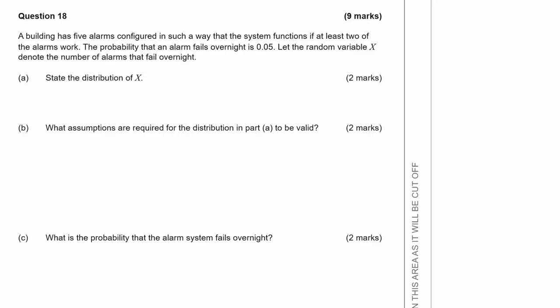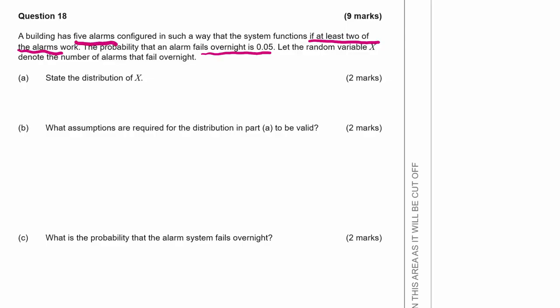Building has 5 alarms configured in such a way that the system functions if at least 2 of the alarms work. So that's if at least 2 of those alarms work, the system's going to work. The probability that an alarm fails overnight is 0.05. Let the random variable x denote the number of alarms that fail overnight. And remember, there's 5 alarms.